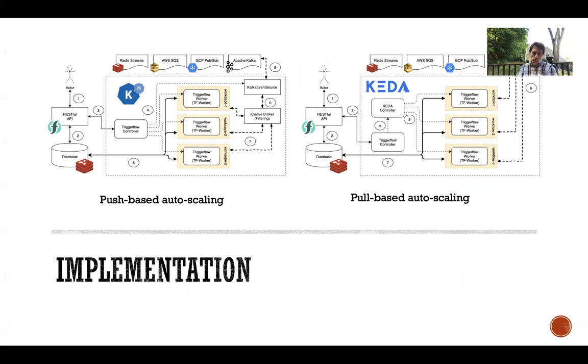We now have two prototypes of Triggerflow, one on top of Knative Eventing, one on top of KEDA. KEDA is a more lightweight project. It's using pull-based auto-scaling, but it's offering less fault tolerance than Knative Eventing.